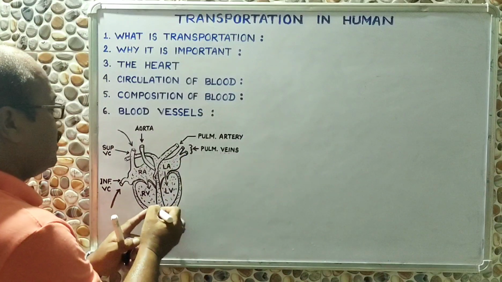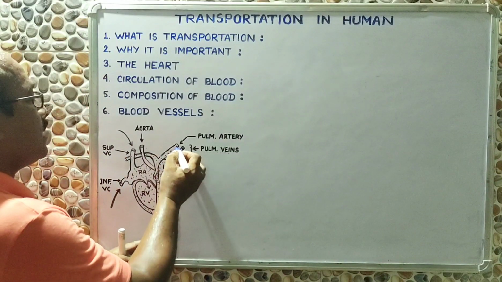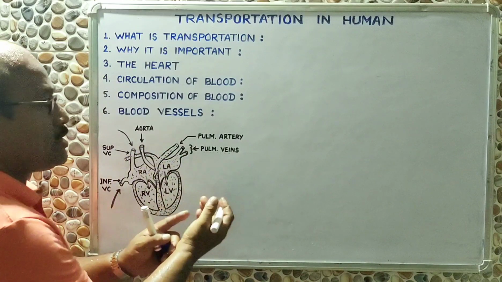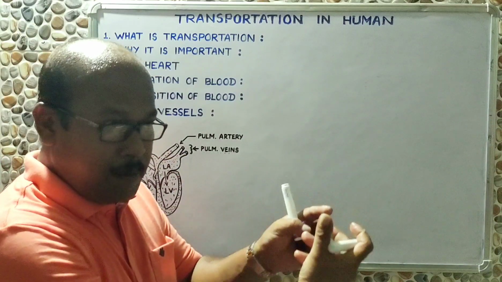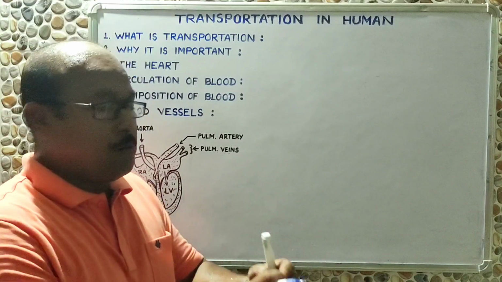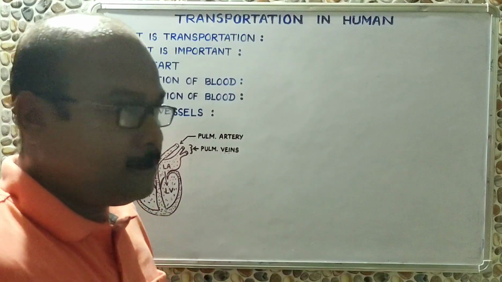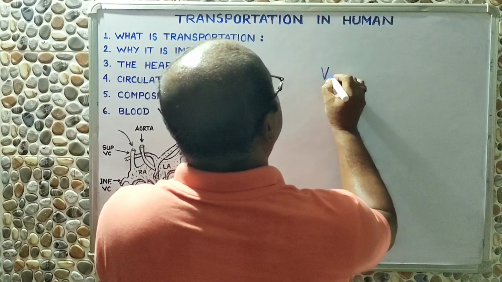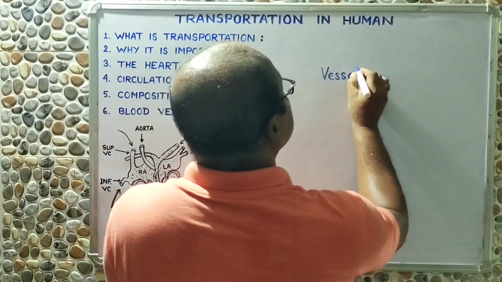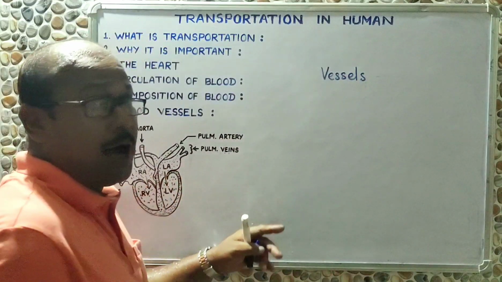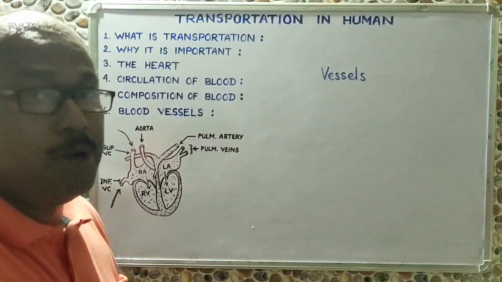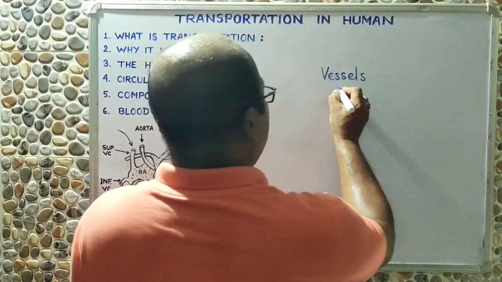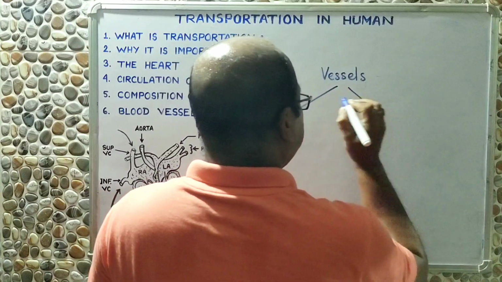So this is the heart, and from the heart you can see these are some tube-like structures. Through these tube-like structures either blood is coming into the heart or blood is going out of the heart. So these tube-like structures through which blood is being carried are called vessels. Also called blood vessels, because through these vessels blood gets transported. So these blood vessels are of two types mainly.